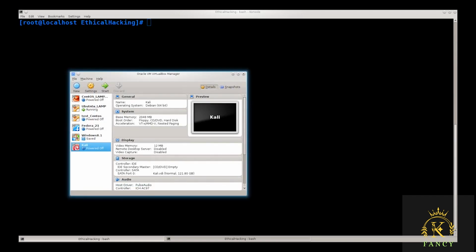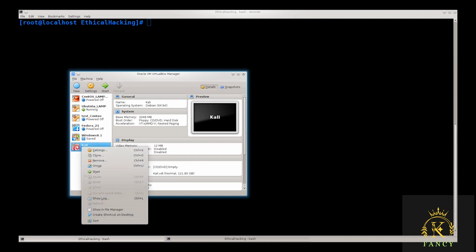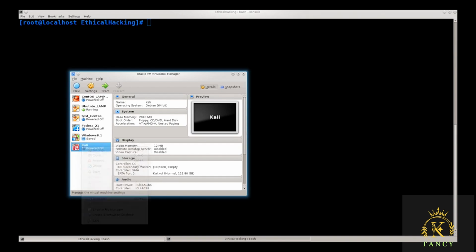That's it. Now we have our Kali. Now we have our environment under the name Kali set up. There is just one more thing that we need to do. We need to configure the boot order for this machine, or rather the location of the ISO file which it will pull. So go ahead and right click on it, settings,